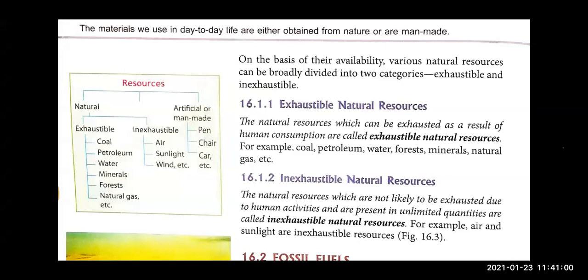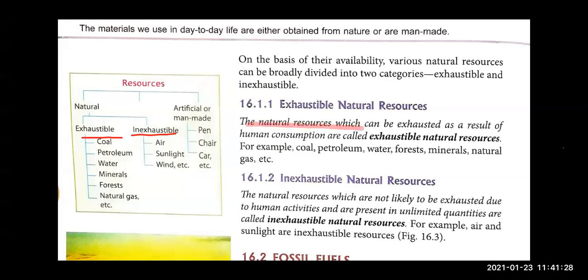Natural resources can be categorized into two types. First is exhaustible natural resources, and other is inexhaustible natural resources, right? They are natural resources, but one can get exhausted, means as the humans consume it, one fine day we will not find them. So they are the exhaustible natural resources.